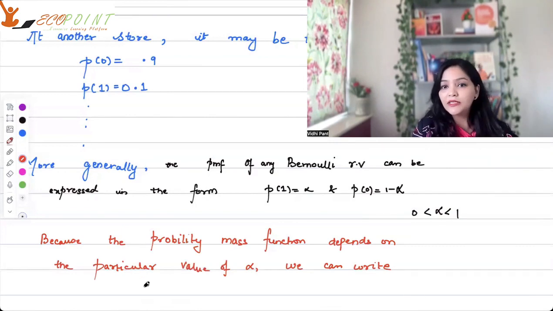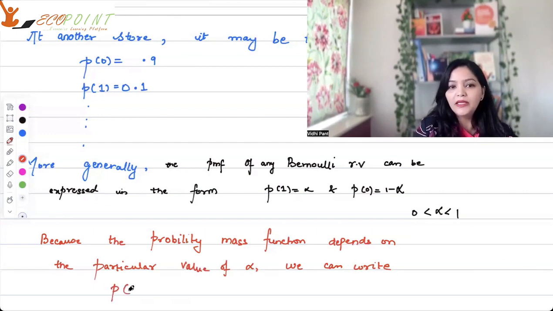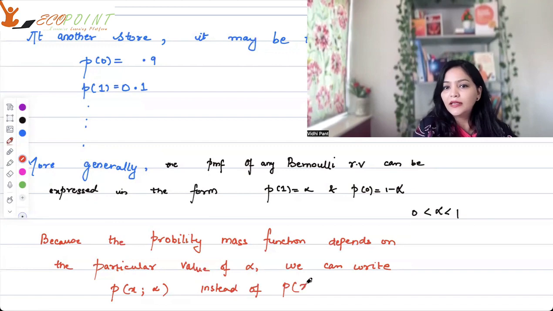Because the probability mass function depends on a particular value of alpha, we can actually write P(x; alpha) instead of P(x).